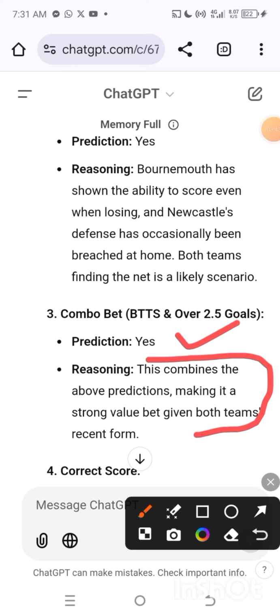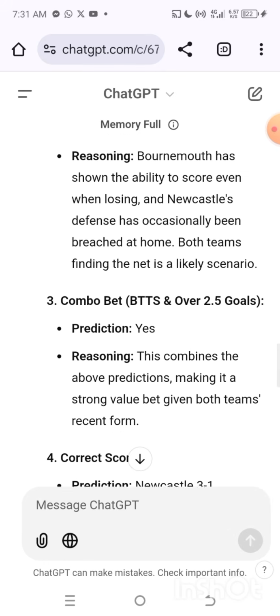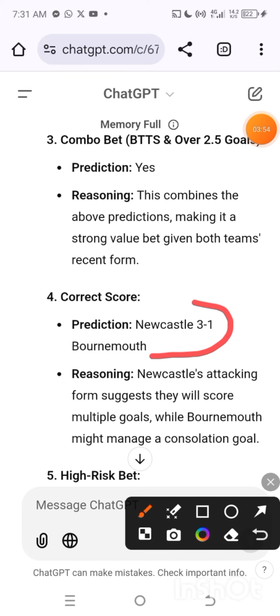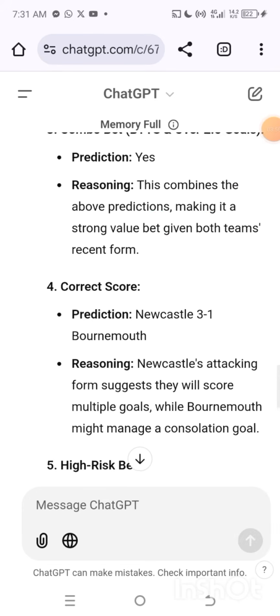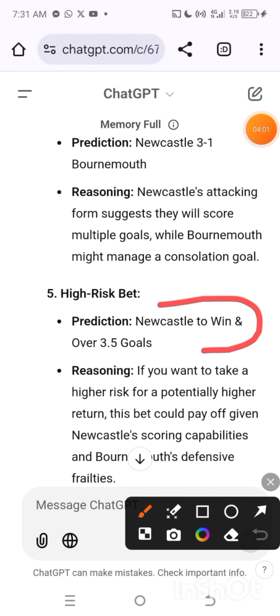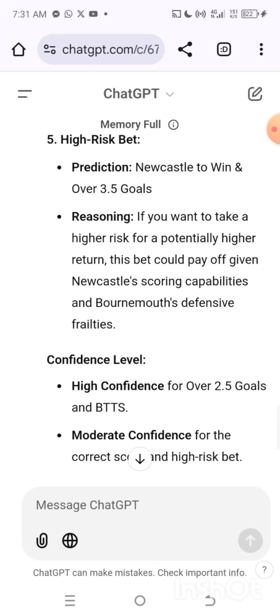This combines the above prediction, making it a strong value bet, given both teams' recent form. And this is the correct score provided by the AI, 3-1 for Newcastle to win. And it's a high risk bet. This is what the AI is telling you. ChatGPT is telling you that this is a high risk bet, but you can go for it if you feel like you want to.